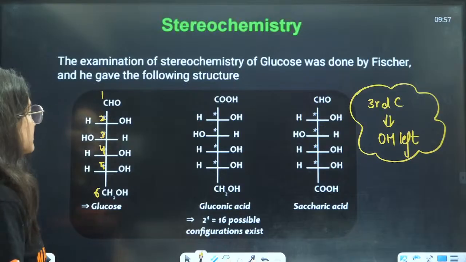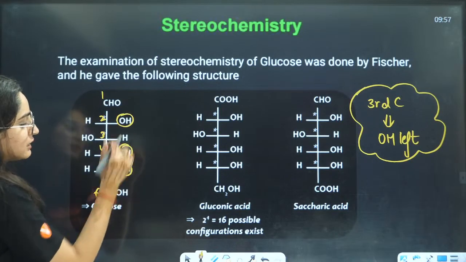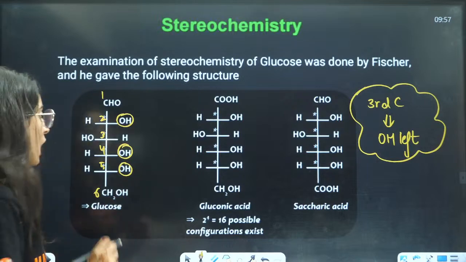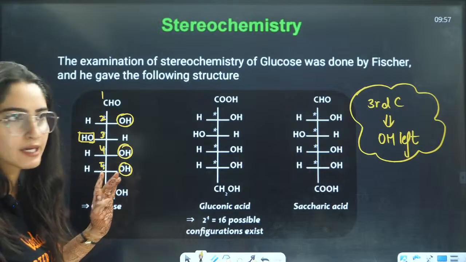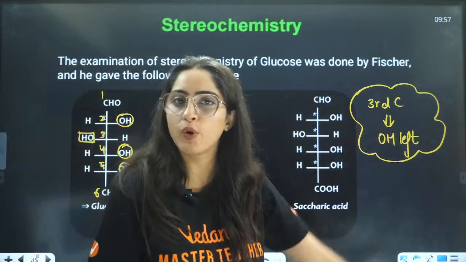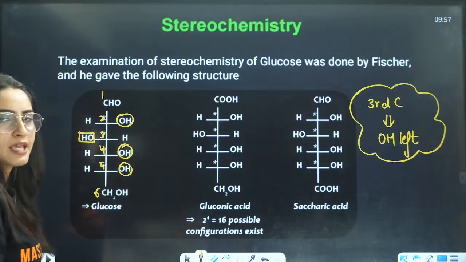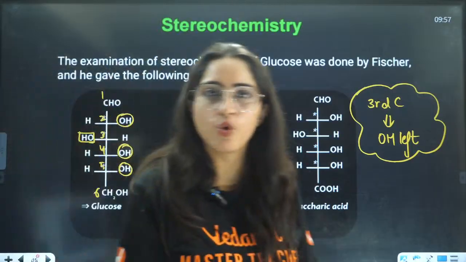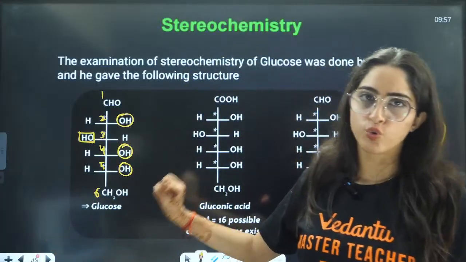All the OH groups are on the right side, but the third carbon will have OH on the left side. One is your CHO group, the other is the CH2OH group, a primary group, so there is no left or right side. So this is basically the structure of glucose.